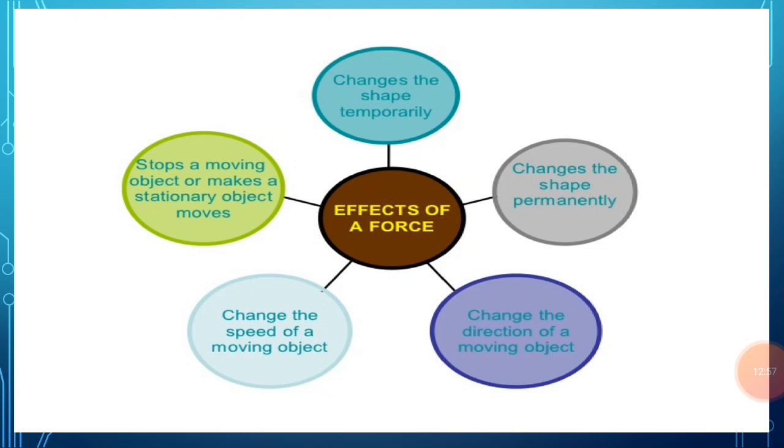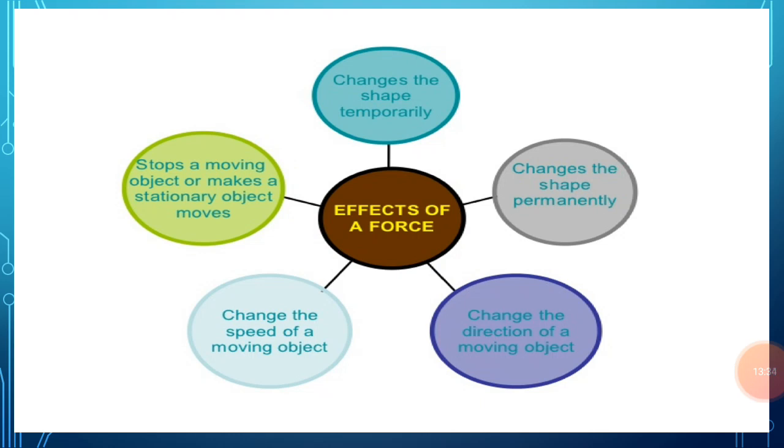Now we are going to study the effects of the force. I have just told you what the different effects of the force are. The effects of the force are: it changes the shape temporarily, changes the shape permanently, changes the direction of a moving object, changes the speed of a moving object, and stops a moving object or makes a stationary object move. All these effects can be explained by taking the following examples. Now one by one I am going to take examples to explain all the topics.